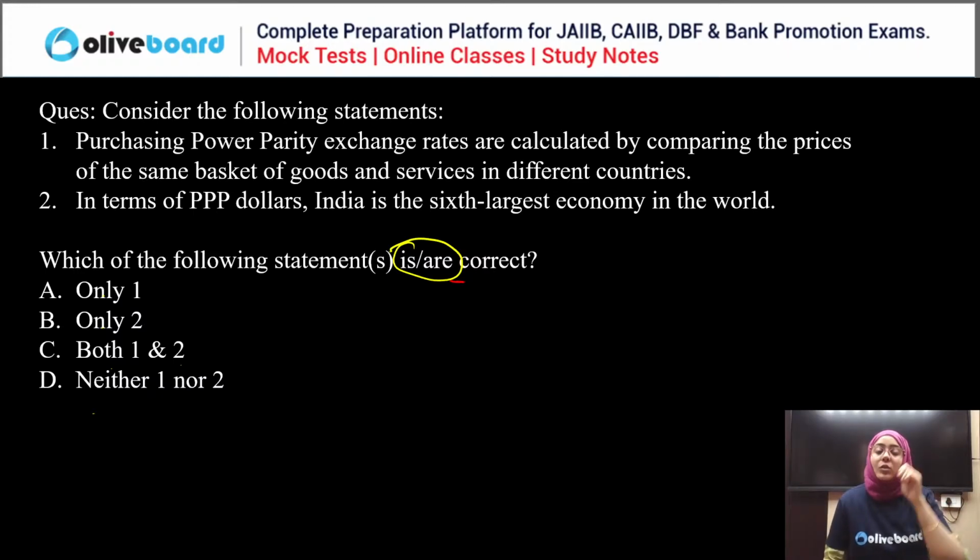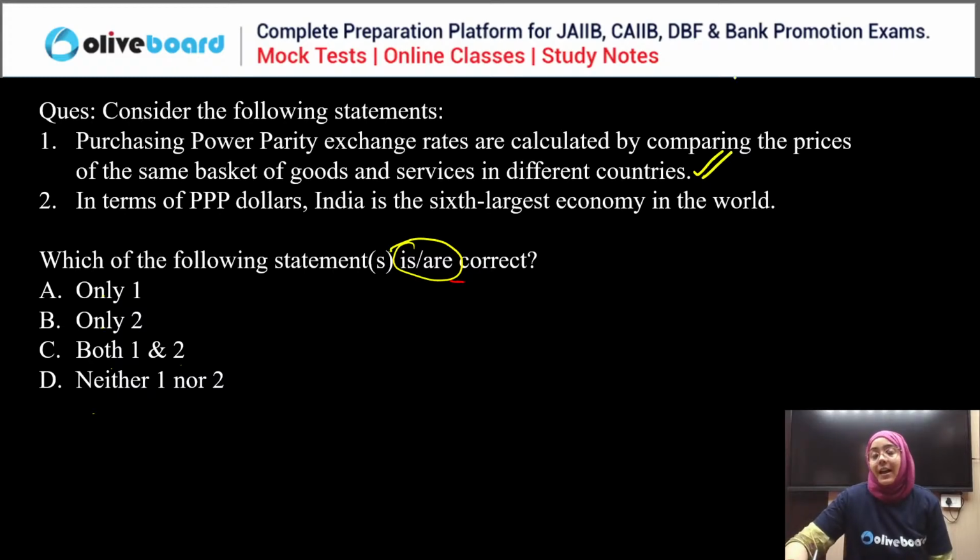So when we are talking about this particular question, purchasing power parity. Okay, Arjun, what is wrong in the second statement? When we are talking about purchasing power parity, the definition is that they are calculated by comparing the prices of the same basket of goods and services between two different countries. That is correct, right?